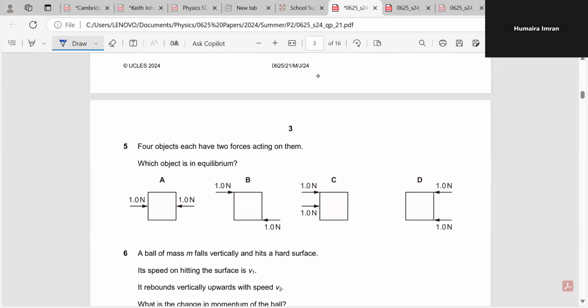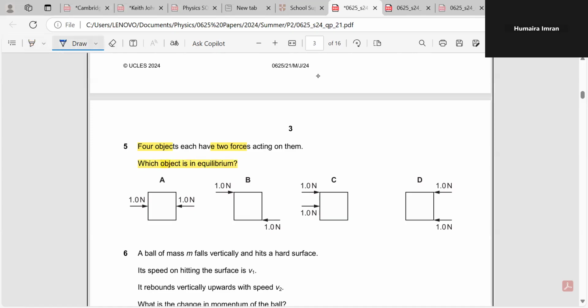Question number 5 states that there are 4 objects, each having 2 forces acting on them. These are A, B, C, and D, and on every one of them there are 2 forces acting. They want you to tell which object is in equilibrium.